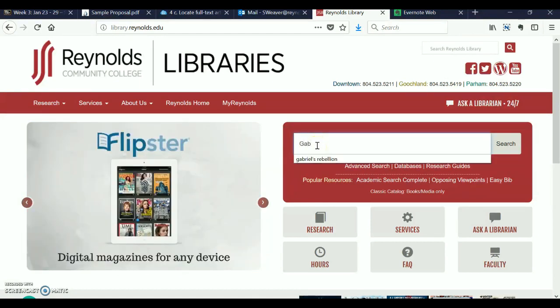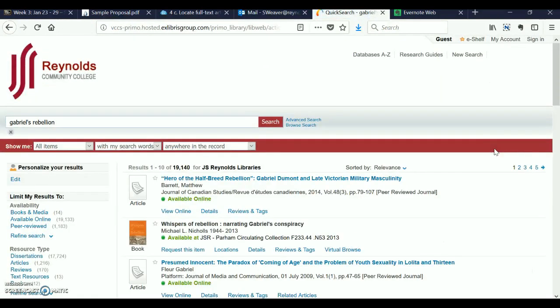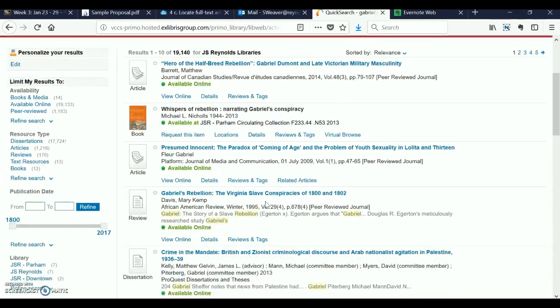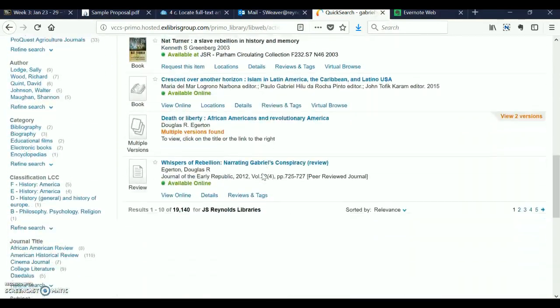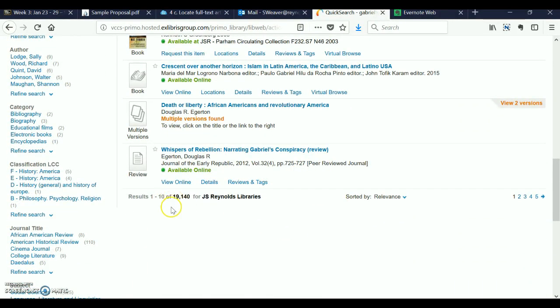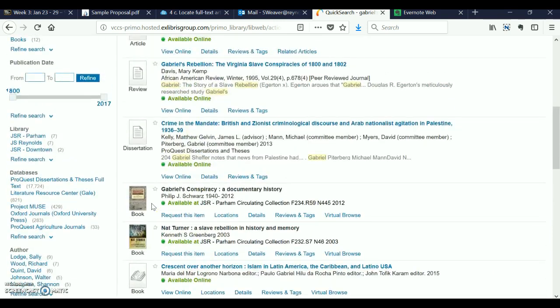So again, I'm going to type in Gabriel's Rebellion and hit search, see what we come up with. Well, what we come up with is 19,000 things. Clearly, that is an overwhelming amount of information. So what we want to do is try to figure out, okay, well, what do we have? And then what do we need to sift through? So as we go through here, you can kind of see we've got a lot of these different returns. We've got 10 per page.